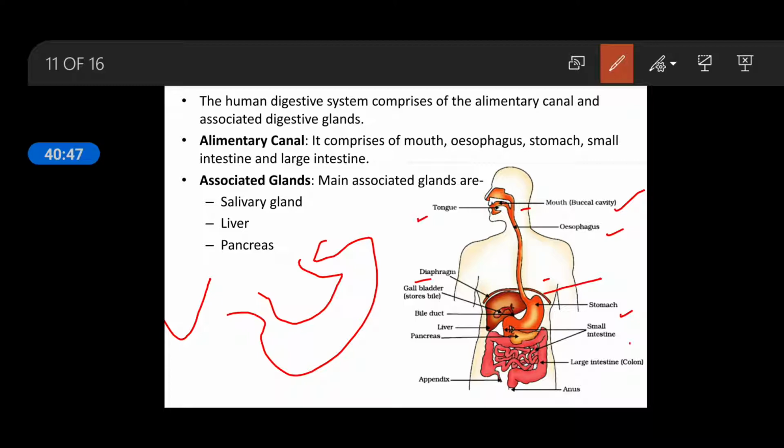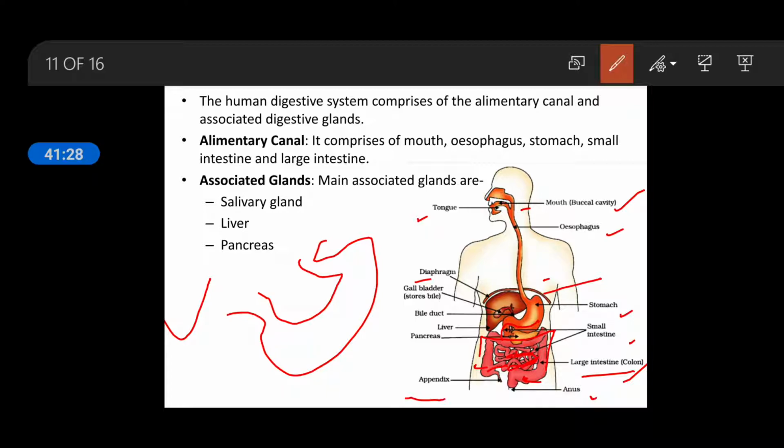After that, you can see the small intestine, which is the longest part of the alimentary canal. The stomach is continuous with the small intestine, and then it opens into the large intestine. The large intestine has three parts: the cecum, which is a small part, then this long tube known as the colon, and the last part known as the rectum. After that, the anus is present.